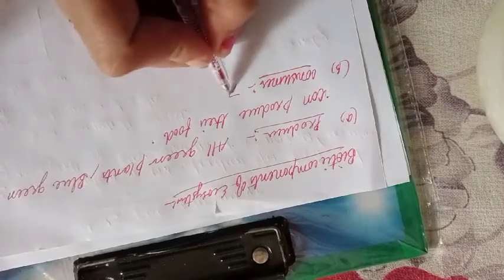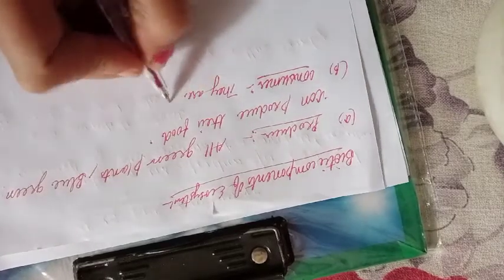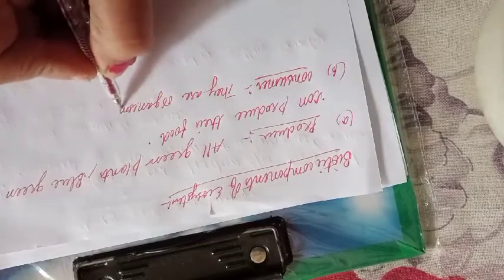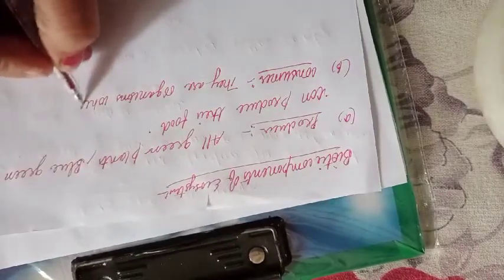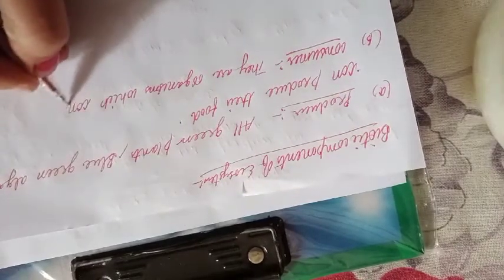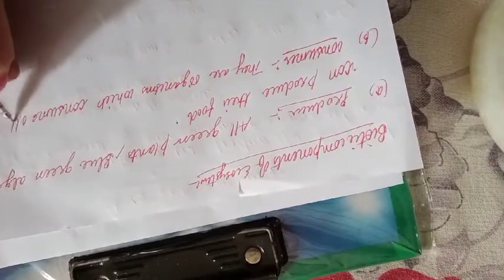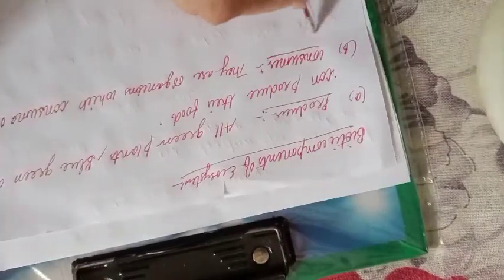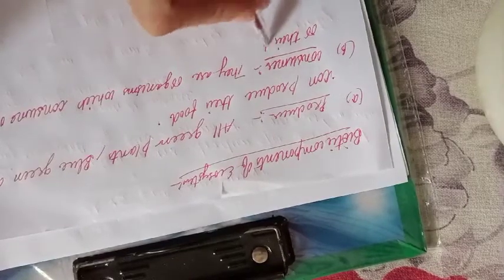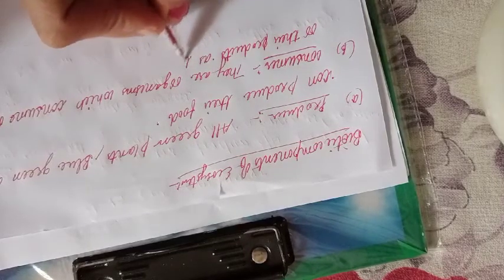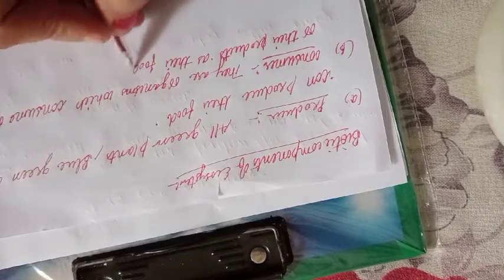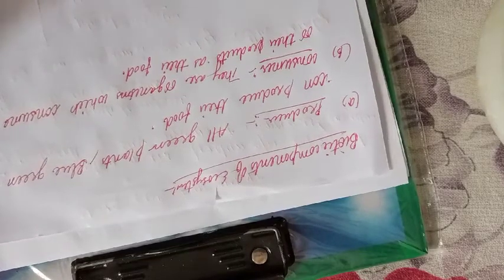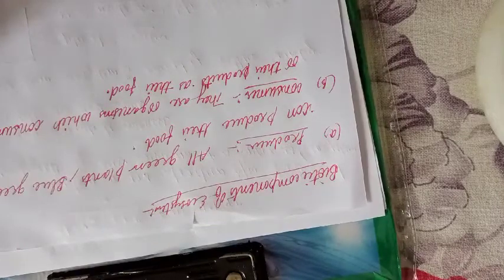So these are organisms which consume other organisms or their products as their food. For example, man, goat, deer, fish, lion are all examples of consumers.